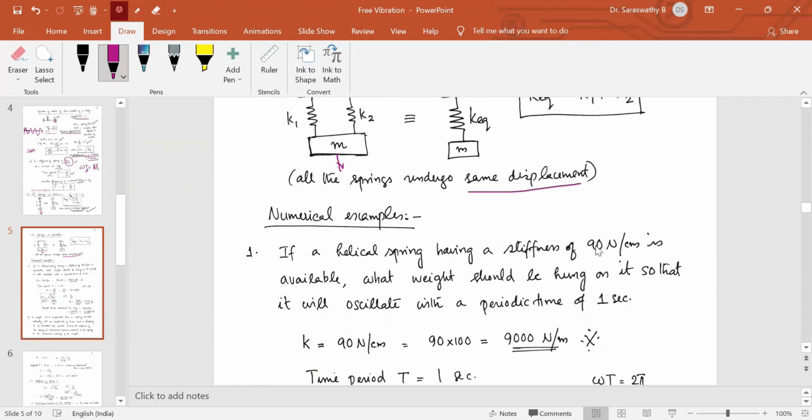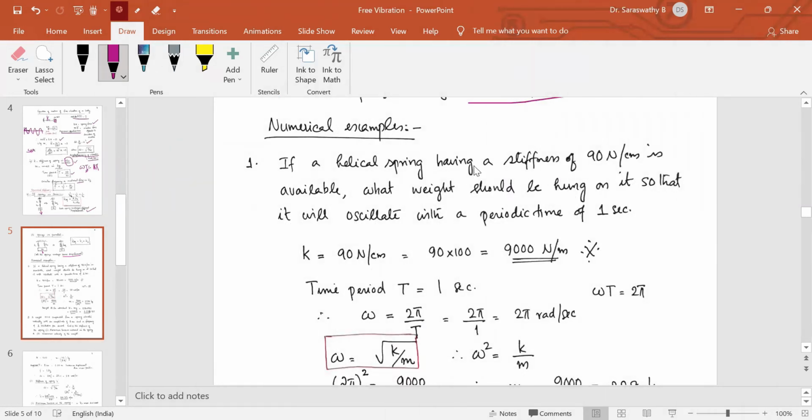Now we'll pass on to the numerical questions. If a helical spring having a stiffness of 90 Newton per centimeter is available, what weight should be hung on it so that it will oscillate with a periodic time of 1 second? So I've given the first step. The spring's stiffness is 90 Newton per centimeter. That is, in order to extend it through 1 centimeter, we have to apply a load of 90 Newton. So what will be the stiffness in Newton per meter? If it has to undergo 1 centimeter, we have to apply 90 Newton. So if it has to be extended by 1 meter, we have to apply 90 into 100.